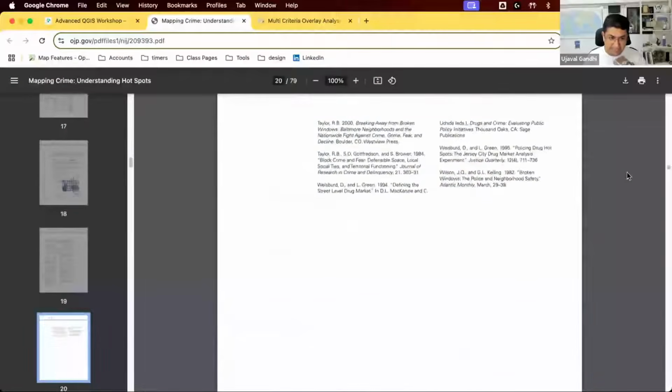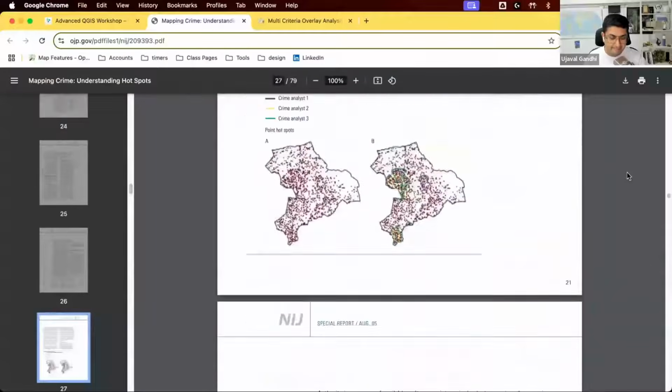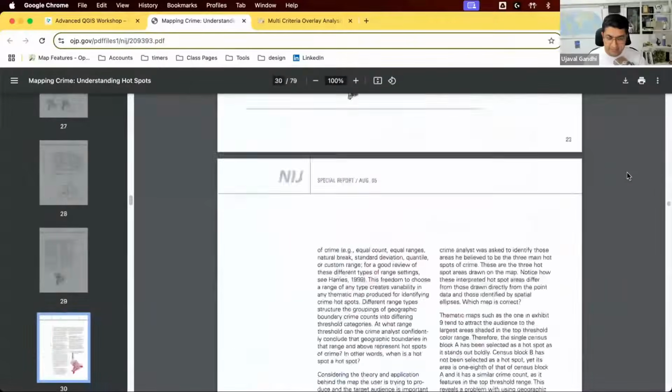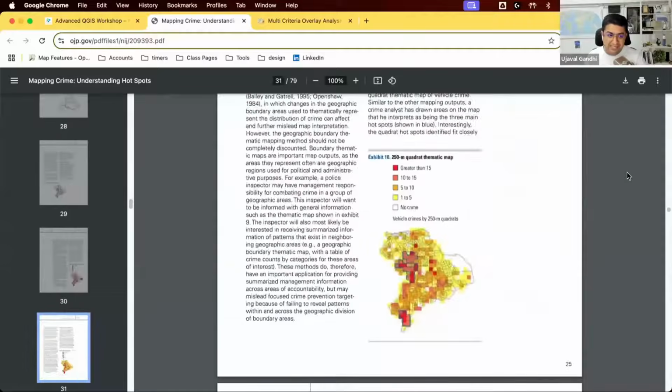Again, this shows the theory behind all of this. I'll show you this diagram. Interpreting hotspots is not as simple as a count of the thefts; it's just an indication that more thefts are occurring in this region.